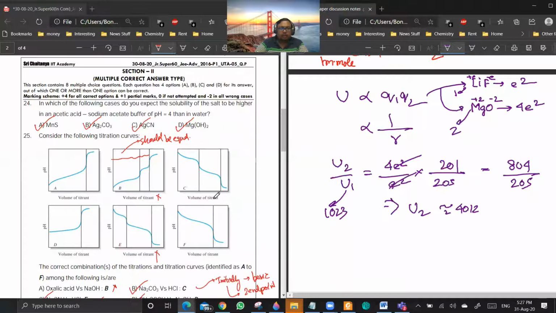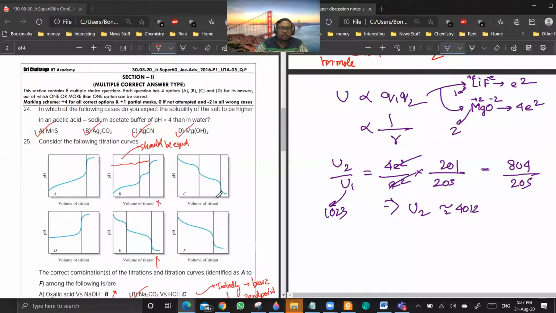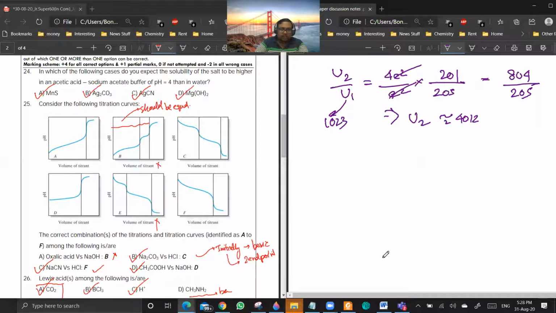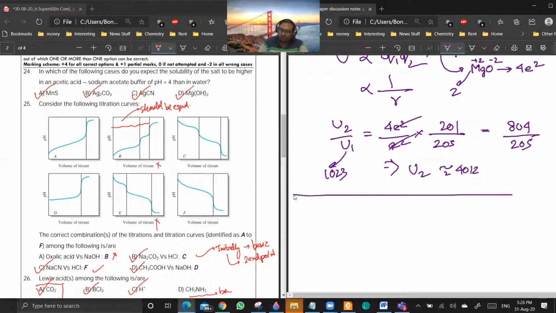Now multi-correct, which I will attempt at the last, because by that time I have done all the good, easy questions. Now 24, 25, 26, 27. Okay, so let us start with 24.